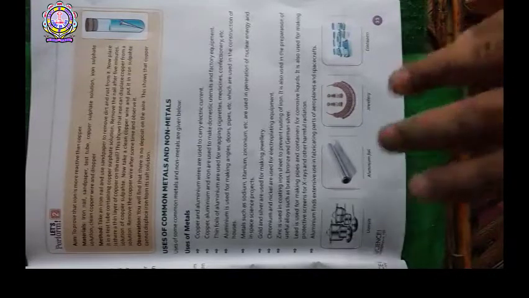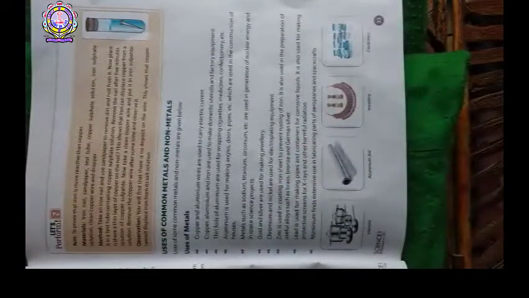Here we can see the different metals are used in our daily life to make our life easy. And in factories some metals are used, and some metals are used in spacecrafts, and aluminium is extensively used in fabricating parts of aeroplanes and spacecrafts. Here the wide use of metals is given. We can use these metals in our daily life.